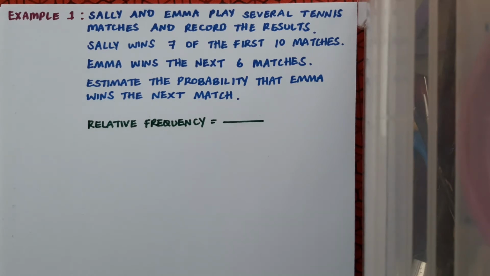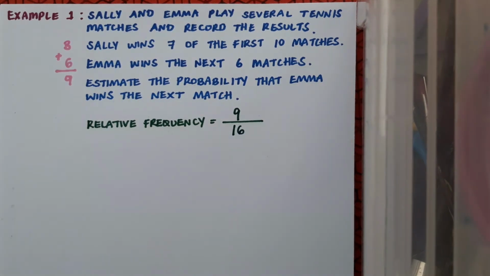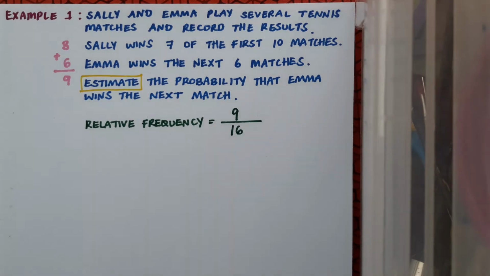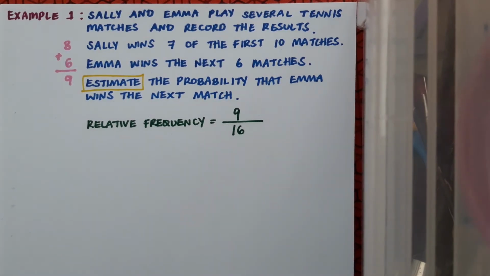Relative frequency is found by finding the number of favourable outcomes observed over the number of trials conducted. In this case, a win for Emma is considered a favourable outcome. Emma won 3 of the first 10 matches and then the next 6 matches, so in total she's won 9. And the number of trials conducted in this case is just the number of matches that were played in total, which is 16.